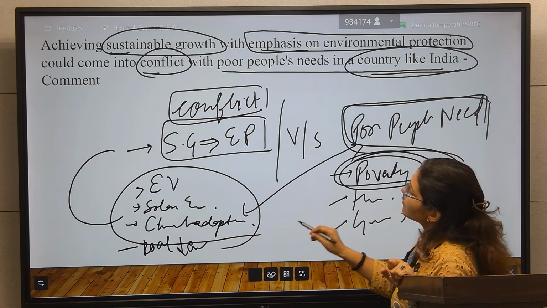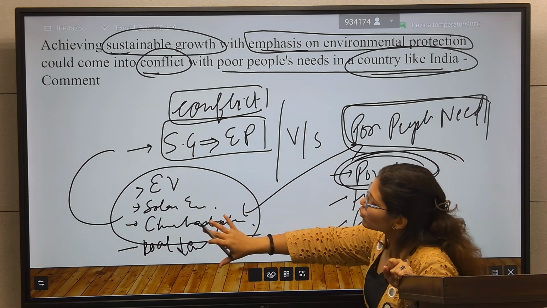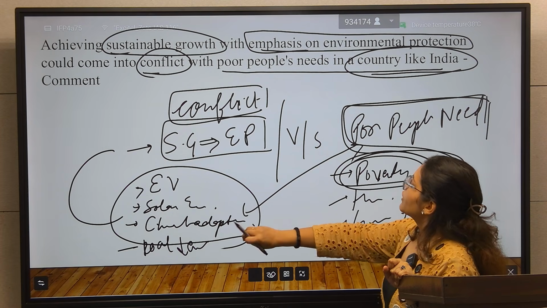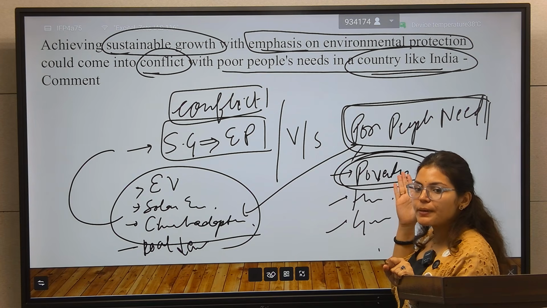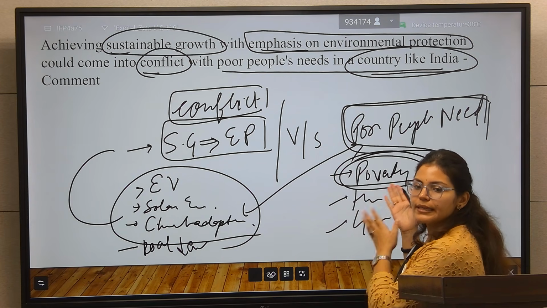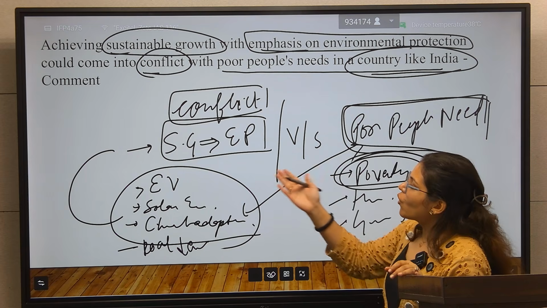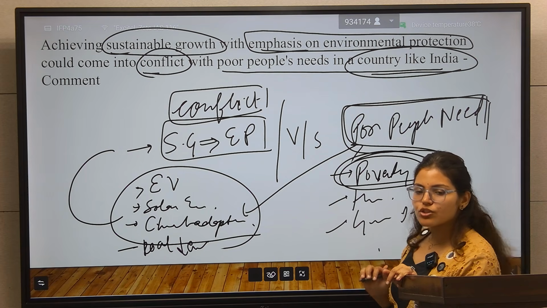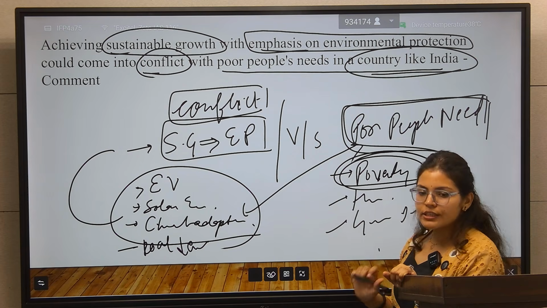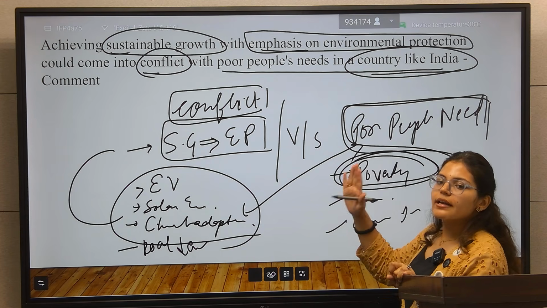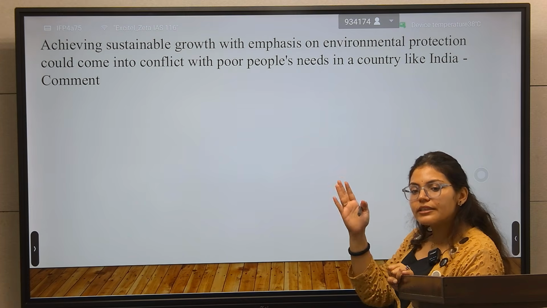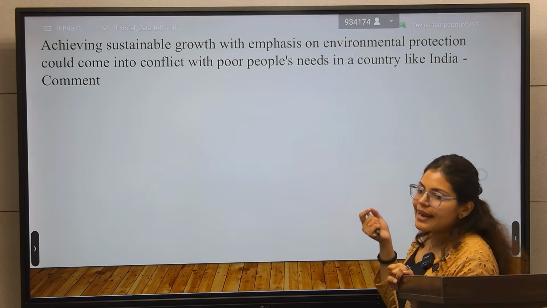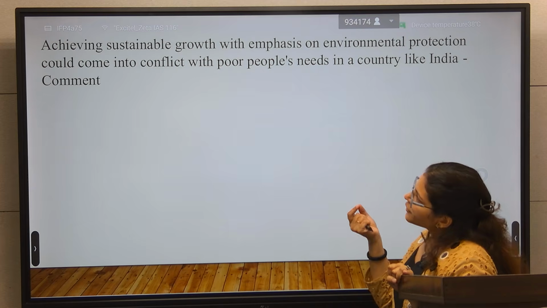So sometimes these sustainable growth policies will come into conflict with the poor people's needs. So here the priority should be the poor people's needs, poverty should be the priority over climate change mitigation or over solar energy, over the EV. So this will come into conflict. In this way you have to think about this question, what the question is saying, and how I'll write it. So first you will introduce the question.